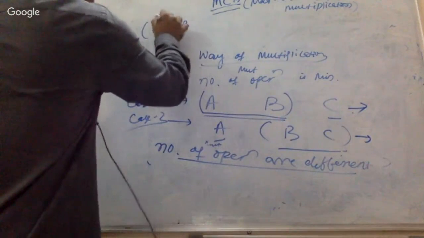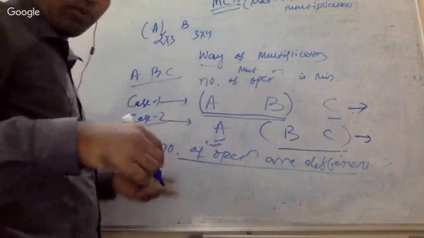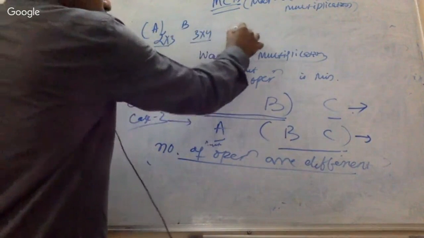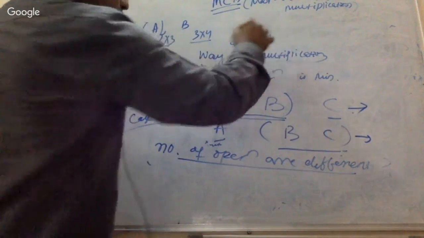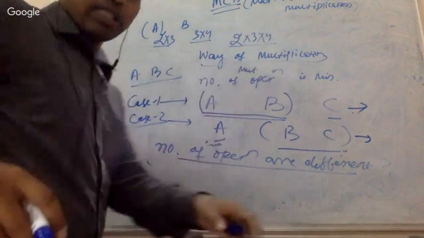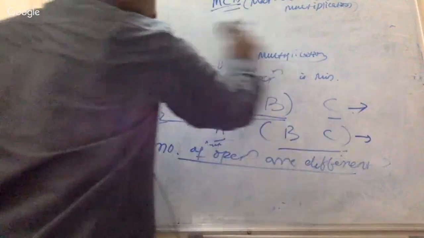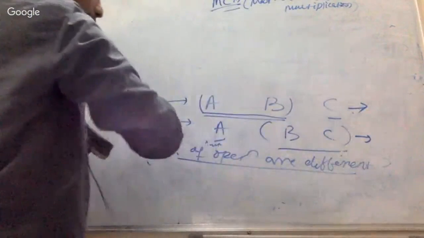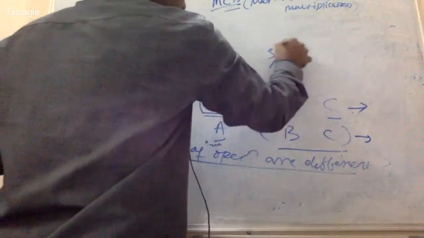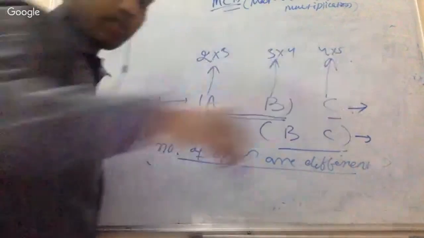So suppose A and B are 2 cross 3 and 3 cross 4. Take an example. Suppose 2 cross 3, 3 cross 4, then the number of operations is going to be 2 cross 3 cross 4. In this example, maybe if you are not getting the size of these matrices, I will write it. Suppose this is 2 cross 3, this is 3 cross 4, and C is 4 cross 5.